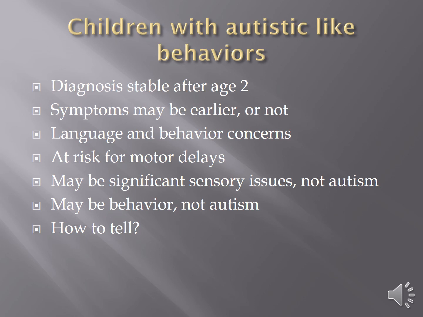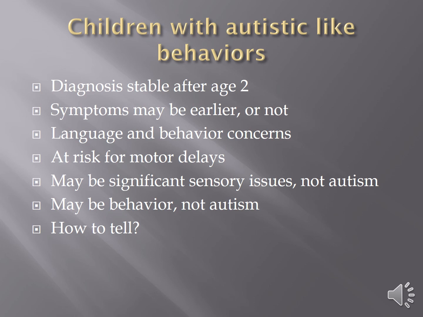There may be symptoms earlier or not. What I mean here is that some children have autism who always were kind of off, right? They didn't have great eye contact. They didn't have great gross motor skills. They didn't have great speech skills. Nothing really came along as it was supposed to. And then right around age 2, they get diagnosed with autism. Other children can be developing quite typically and be achieving their milestones more or less right when they're supposed to. And then at some point things fall apart and they no longer can function, and then they're diagnosed.